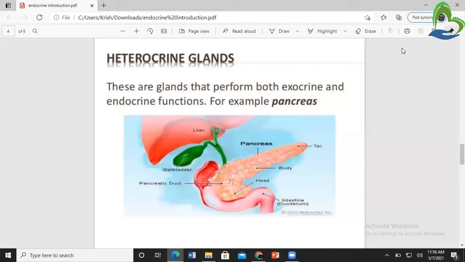As you can see in the picture, there is a figure of the pancreas. There are parts of the pancreas. First is the tail, then in the middle is the body, and last is the head. And you can see the pancreatic duct.